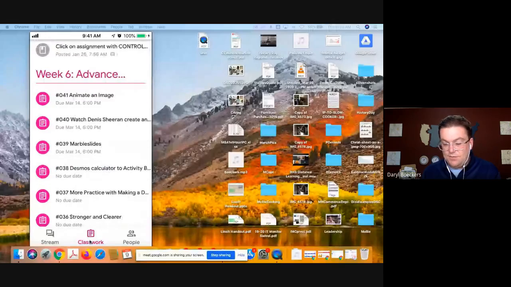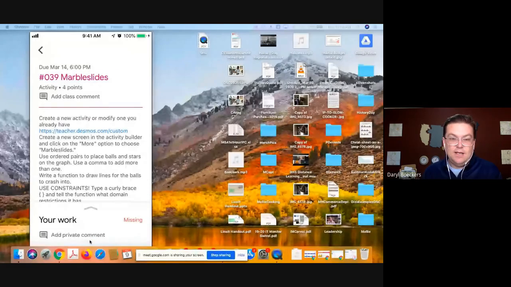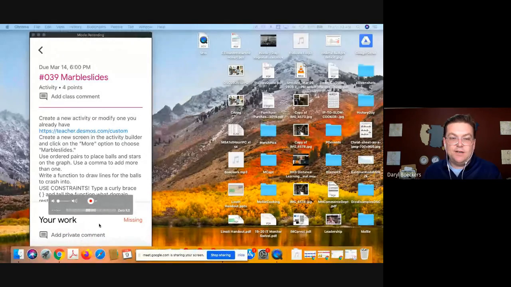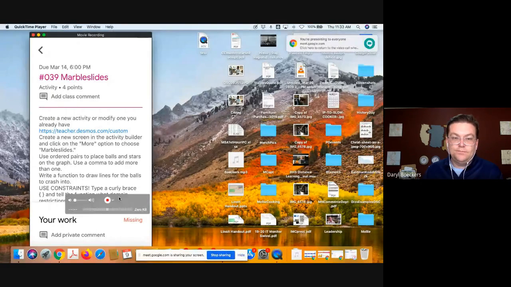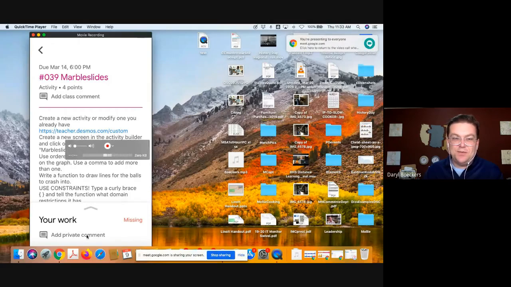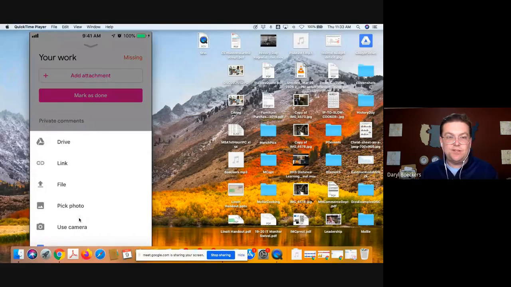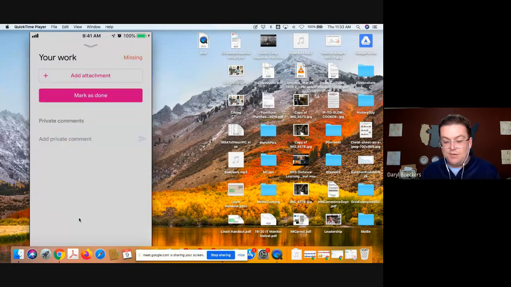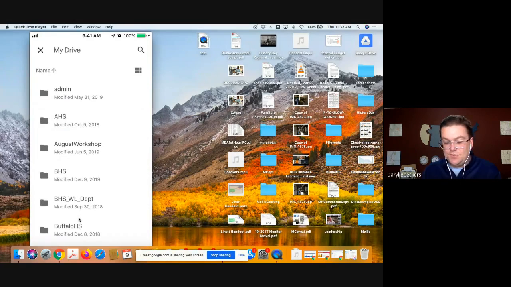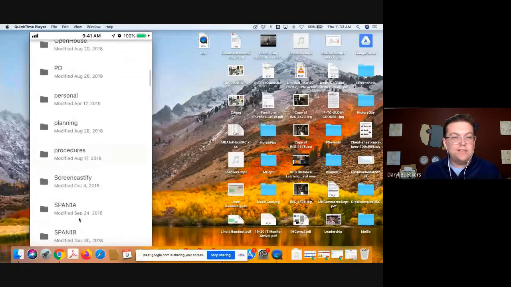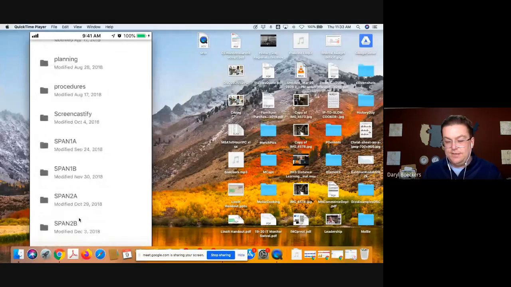And just as if I were submitting an assignment, on the lower center here, I'm going to add some documentation to this, as soon as I can drag this out of the way. When I click on the bottom for my work, now it's going to ask me, hey, do you want to add an attachment? So this is how it looks when students submit work. And I would say, yes, I would want to go to Drive. And this is where I just peel through and find out, oh, where's that Screencastify? Oh, great, Screencastify.